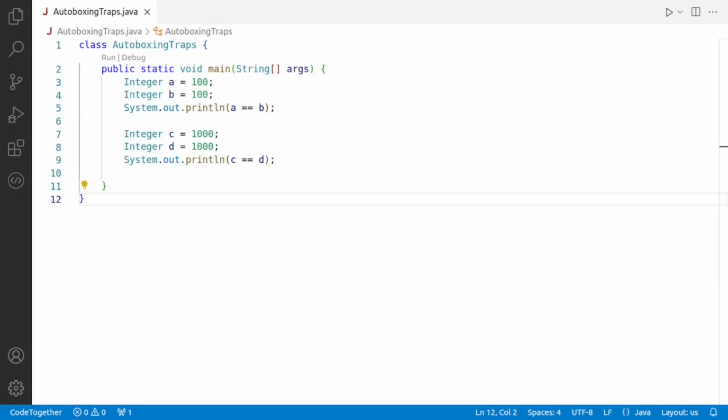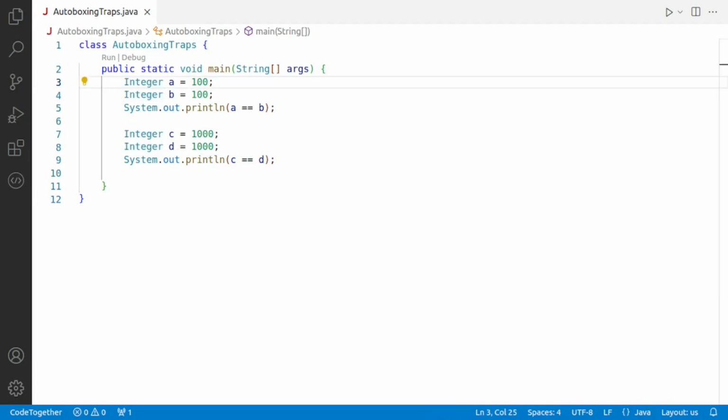Today we are diving into a curious Java phenomenon known as the autoboxing trap. A wrapper class in Java is a class that encapsulates a primitive data type, turning it into an object. For example, the Integer class over here wraps the int primitive data type.